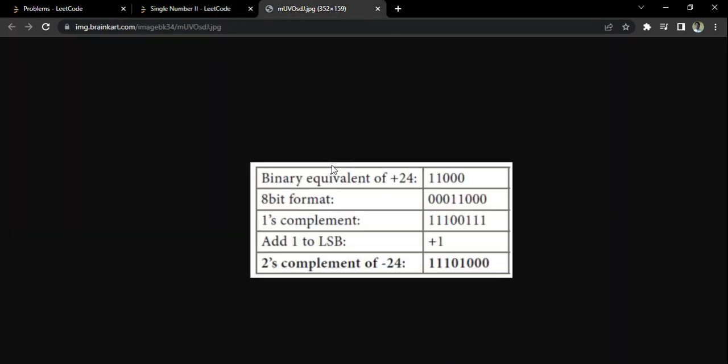Please pause the video and take a screenshot of it and just try to spend some time here. For example, if I talk of 24, this is the binary representation of it. How it works: I think in the previous video I mentioned that, but now you should be knowing these things. It's called 8421.